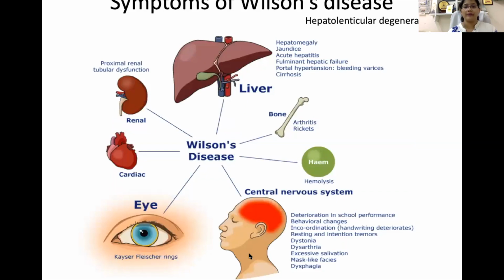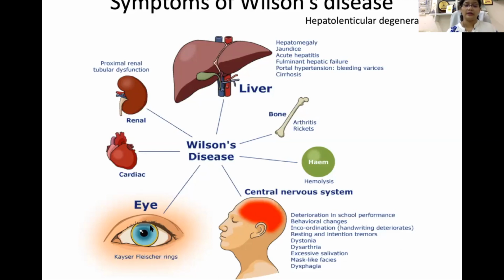So what are the symptoms of Wilson disease? In the liver we get hepatomegaly, jaundice, acute hepatitis, fulminant hepatic failure, and portal hypertension. In bone, because of weakening of collagen, there is arthritis or rickets, like a loss of weight-bearing bones. Then in heme, there is increased hemolysis. In the central nervous system, it leads to deterioration of school performance, behavioral changes, incoordination, that is handwriting deterioration, resting and intention tremor, dystonia, dysarthria, then excessive salivation and mask-like face.